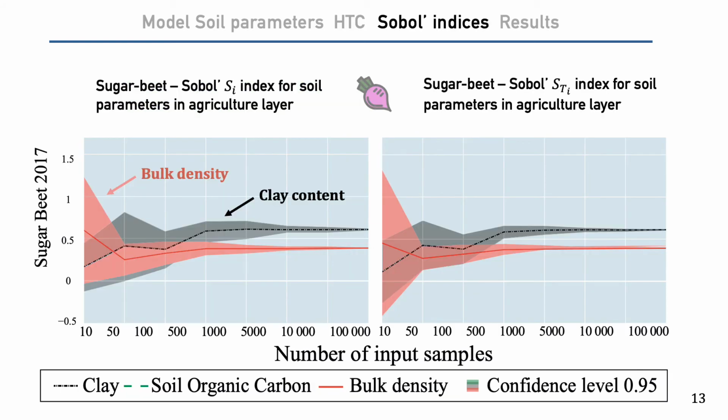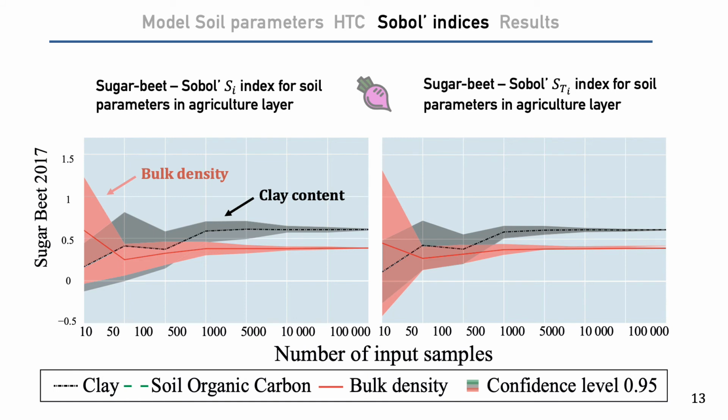Since the parameters in the top layer are most important for crops, we continued research only with this layer. We evaluated changes in 6 different parameters for crop yield. The graph shows the sensitivity indices and their confidence intervals for different sample sizes for sugar beet. As you can see on the graph, to get reliable values, the sample size must be at least 1000.